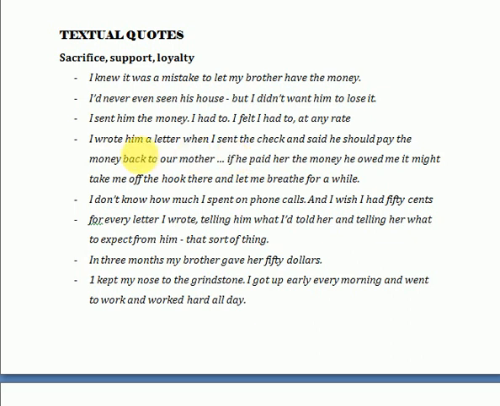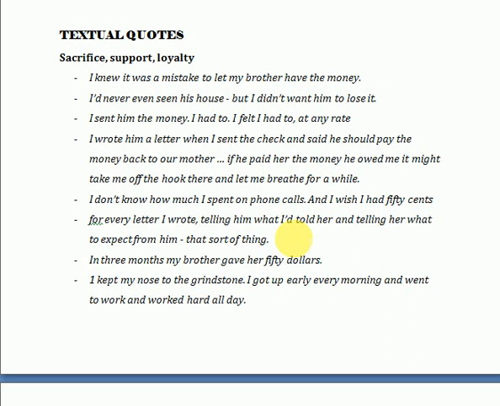He used to say that I wrote him a letter when he sent the check and said he should pay the money back to our mother. If he paid her the money he owed me, it might take me off the hook there and let me breathe for a while, because he used to support his mother. So he said that instead of returning the money to him, he should return it to her, their mother. That's how he would be relieved for a while, for a period of I guess 2 months. He did not need to send money to the mother because she would get it from his brother.